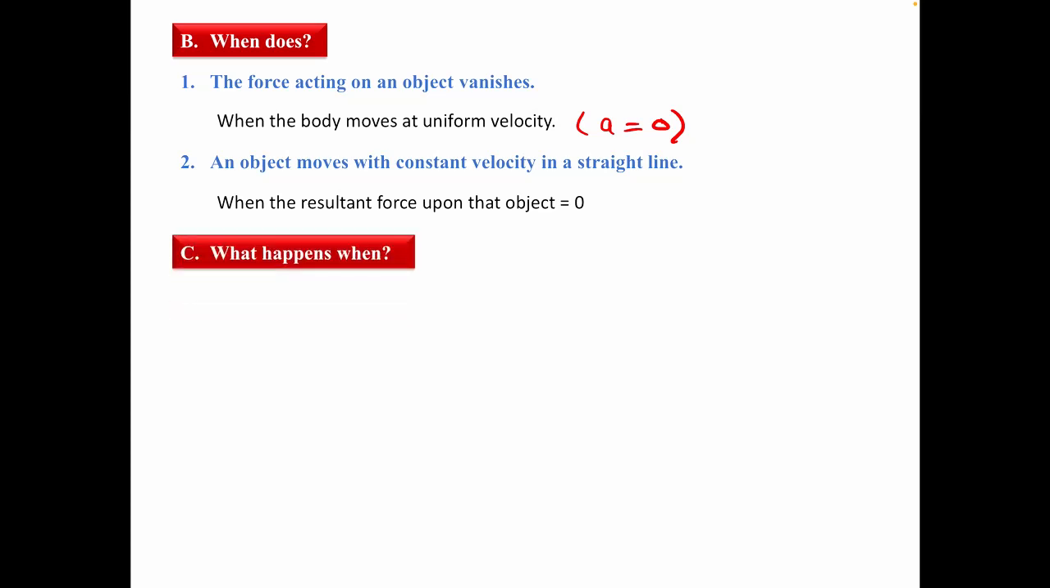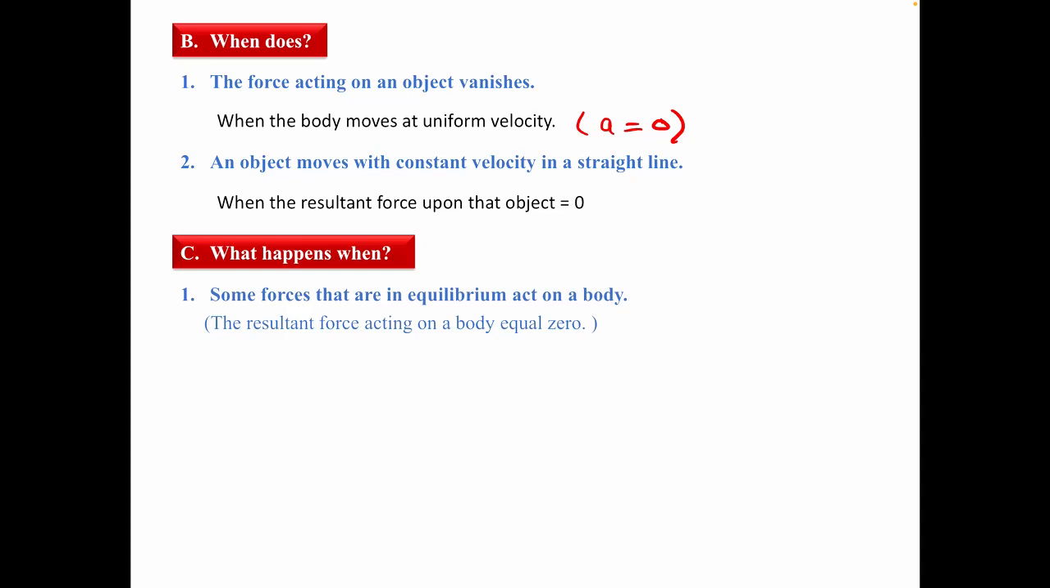Number C. What happens when some forces that are in equilibrium act on the body, or the resultant force acting on a body equals 0? This is the same question another way. The answer: the body will keep its original state, either of rest or motion. The body at rest keeps its state of rest, and the body in motion keeps moving with uniform velocity, unless acted upon by a force.